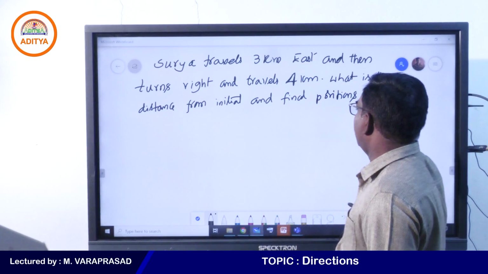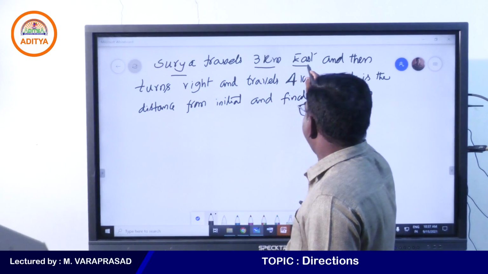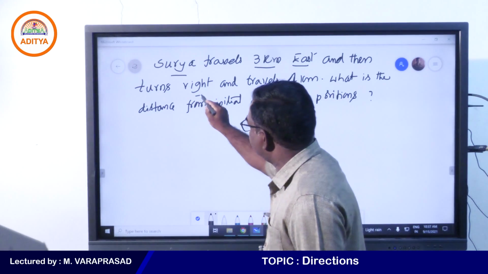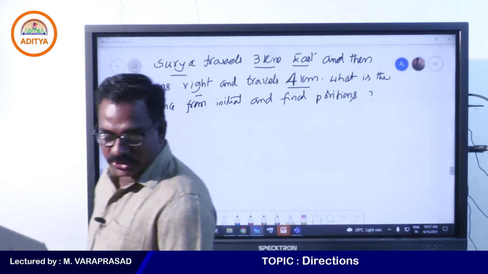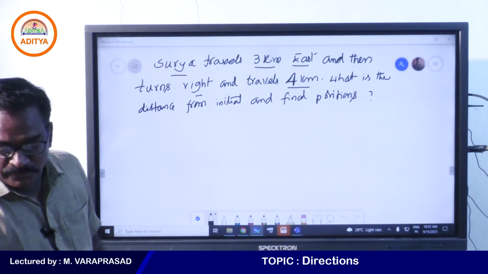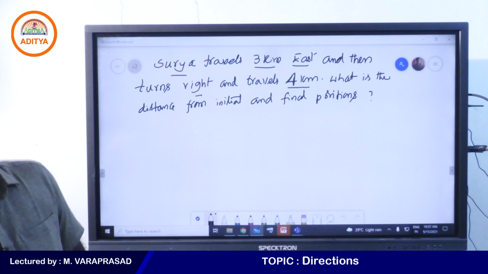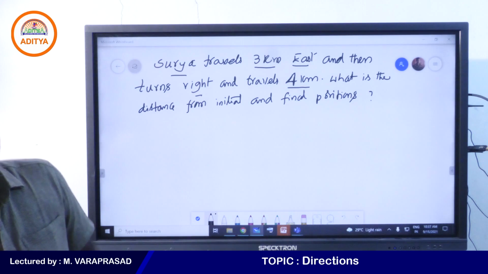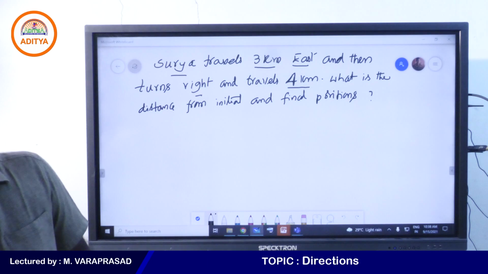Yes, my students, any one of you? Surya travels 3 kilometers towards east and then turns right and travels 4 kilometers. Now he is asking, what is the initial and final position distance? Yes, my students, right? These are the fundamental questions. Tomorrow we can do it by PPT, right? So today fundamental questions only, right?